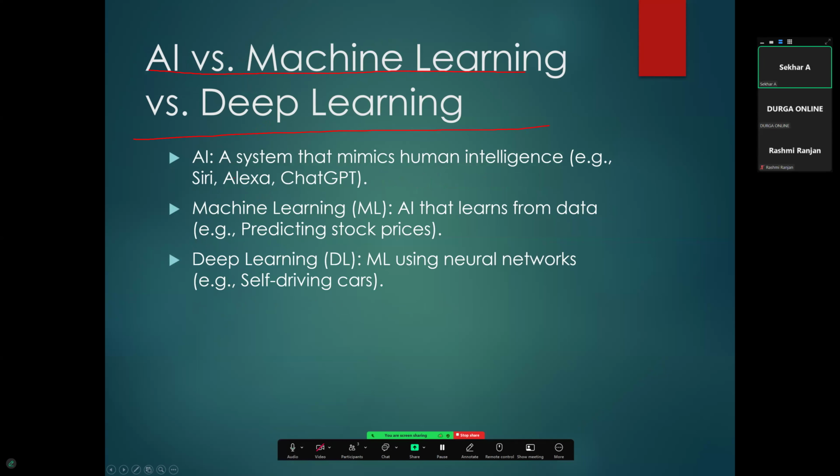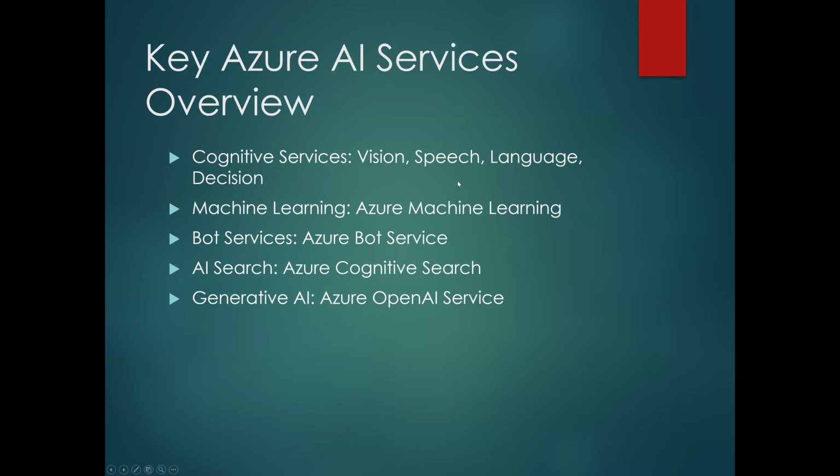Next, key features of Azure AI. Previously we used to call them Cognitive Services; now we are calling them Azure AI services. Here we have vision, speech, language, and decision. Then machine learning. What is machine learning? ML is a sub-branch of AI, right? So Azure Machine Learning, bot services, AI search, and generative AI are Azure AI's key features.